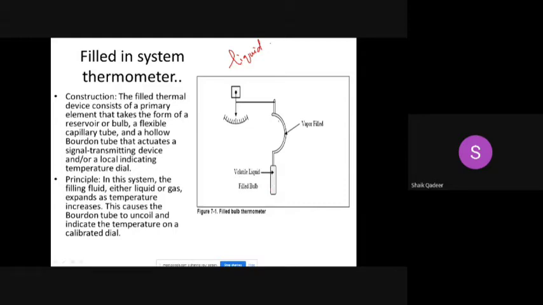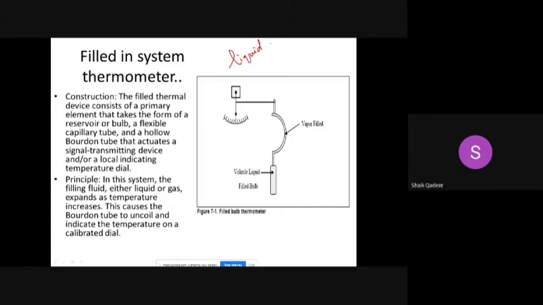The liquid expands when temperature changes, so similarly the actuator also changes its shape, and accordingly we can see the indication of temperature. Hope it is clear to everybody.